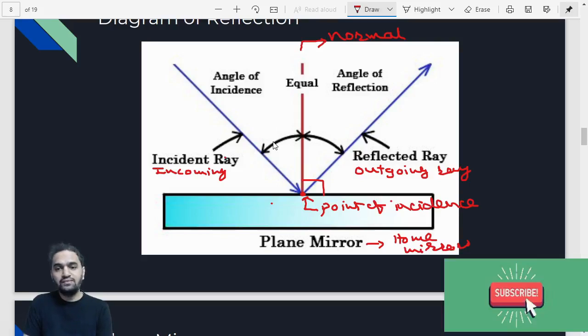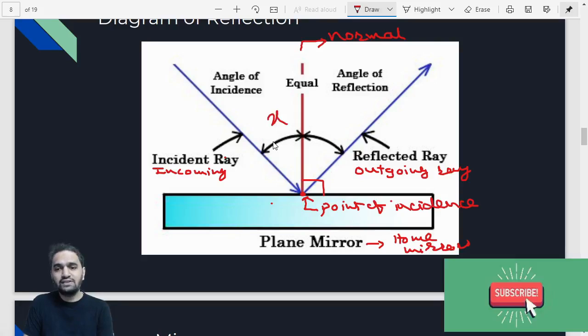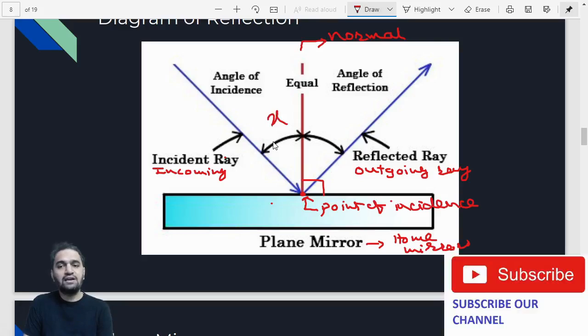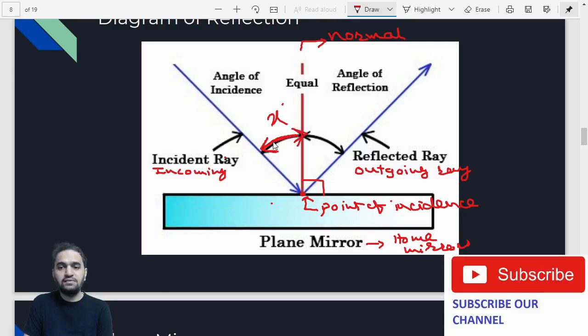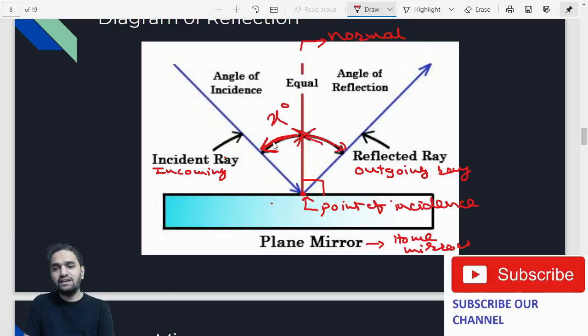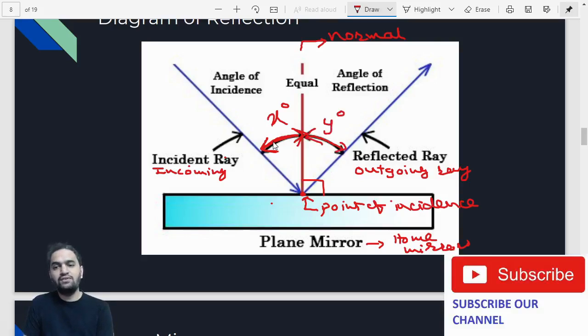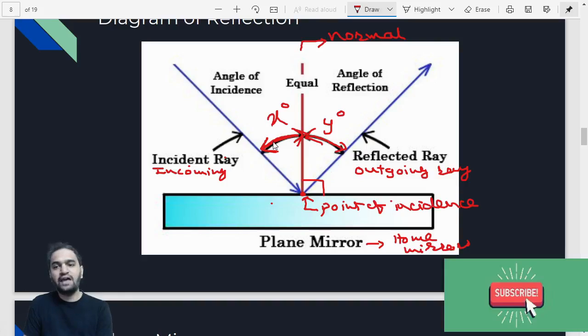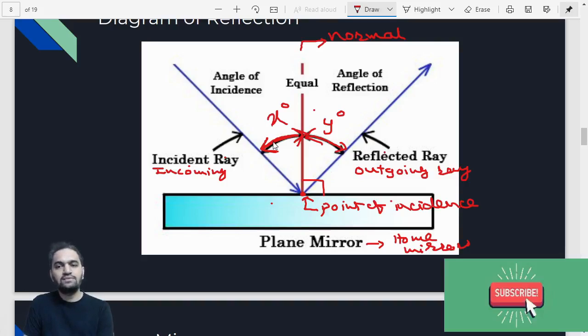Let us say this is angle 1, suppose this is x. So this x is nothing but the angle of incidence, the angle between the incident ray and the normal. This is generally measured in degrees. And let us say the angle between the normal and the reflected ray is y degrees. Angle of reflection is nothing but the angle between the reflected ray and the normal.